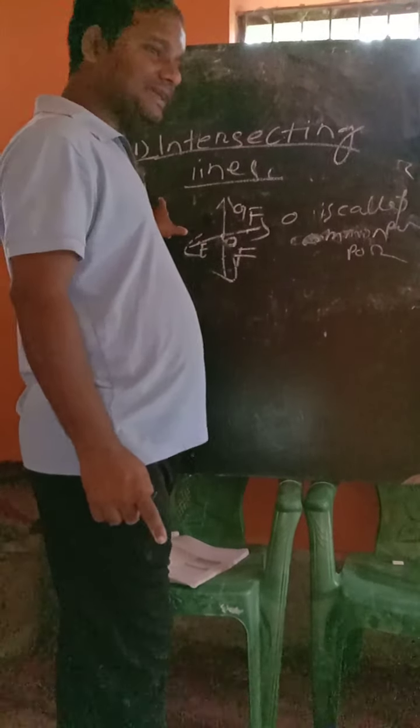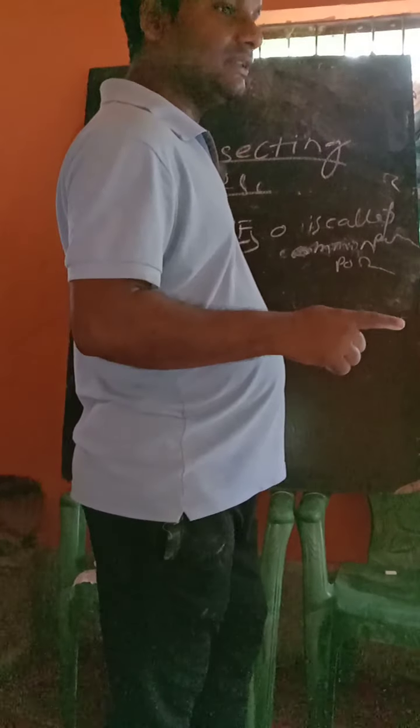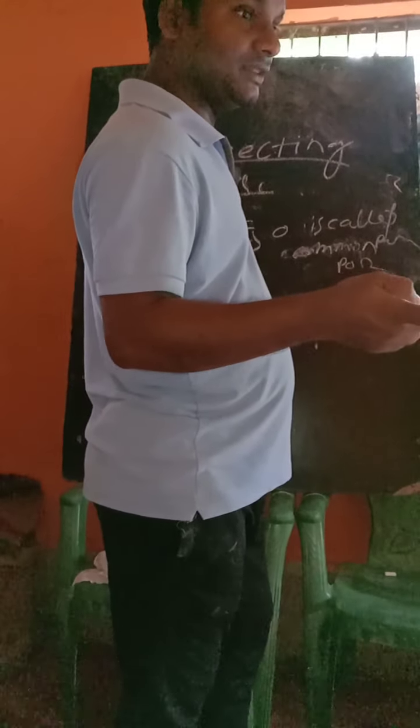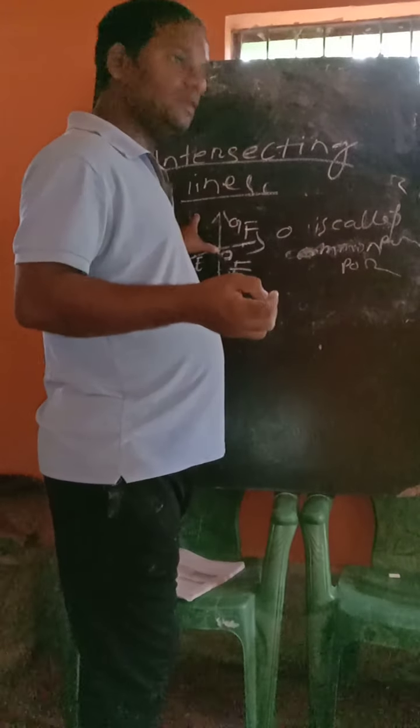The last one is the intersecting line. Intersecting lines means two lines meet at a common point. These are called intersecting lines. Am I clear?